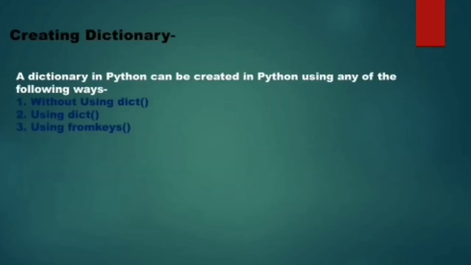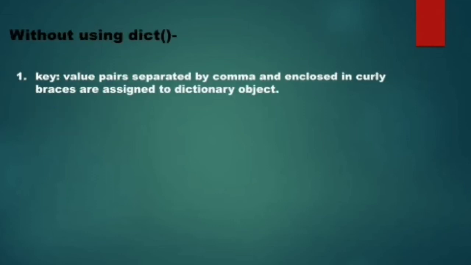Now let us see how we can create a dictionary. There are various ways of creating a dictionary. We can classify them in three major categories. The first one is without using the dict function. Another category is using the dict function. And the third category is using the function fromkeys. Now starting with how we can create a dictionary without using the dict function.